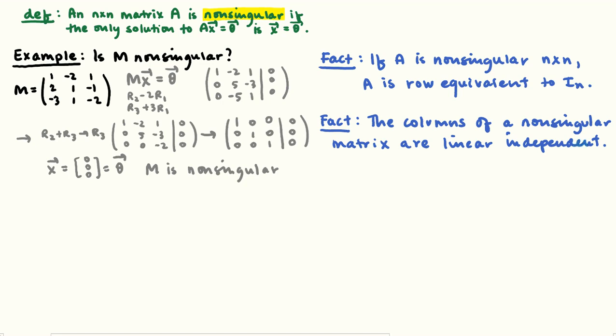In the event that we found a singular matrix, what you would find is that it was not able to be reduced to the identity matrix. There was going to be some other non-trivial solution to Ax equals 0. But I think I'm going to just stop right there with the definition, the one where it row reduced down and came back well. Maybe I'll give you one where it's clearly going to be a singular matrix.